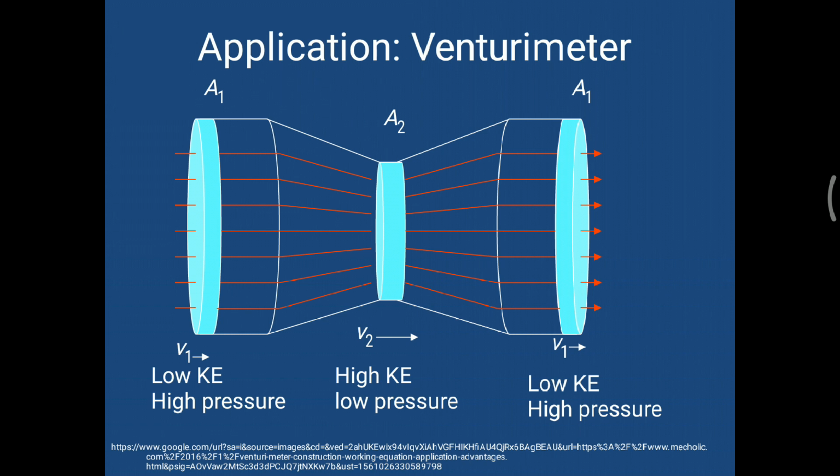Larger is the area, lower is the velocity, so lower is the kinetic energy. In the central position, area is decreased, so high kinetic energy, and the pressure is lower. At the last section, the area is increased again, so again low kinetic energy and high pressure. This is the actual behavior of the fluid.